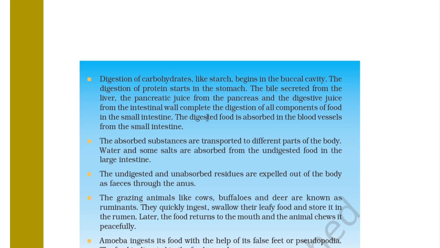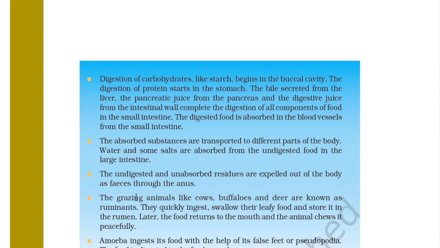The digested food is absorbed into the blood vessels from the small intestine, and the absorbed substances are transported to different parts of the body. Water and some salt are absorbed from the undigested food in the large intestine. The undigested and unabsorbed residue is expelled out of the body as feces through the anus.